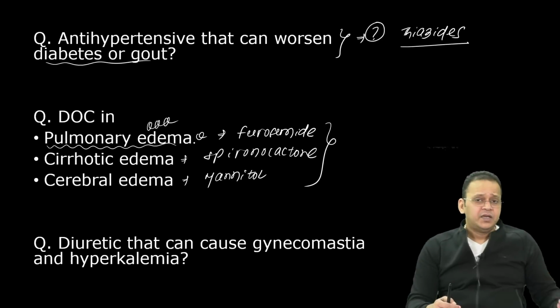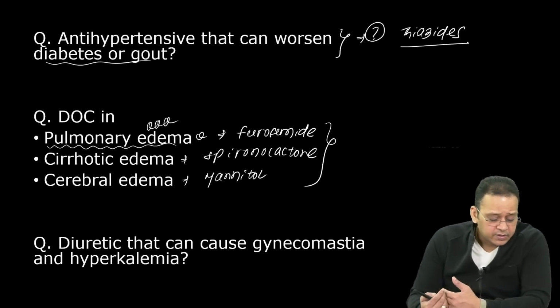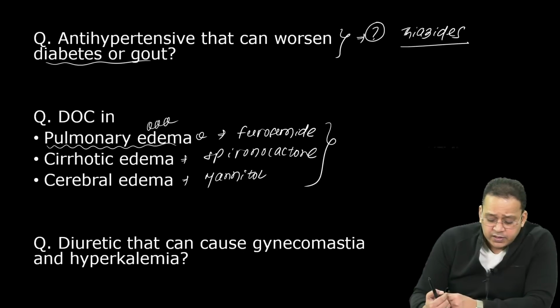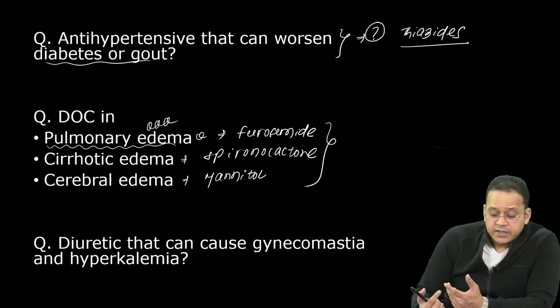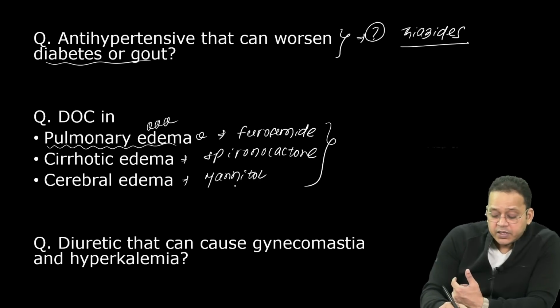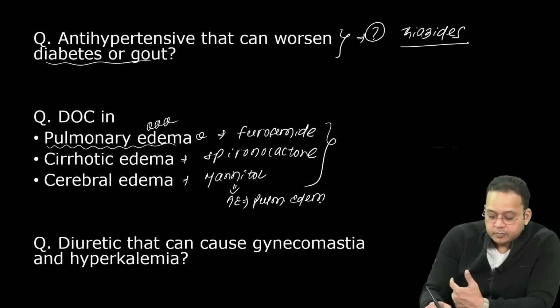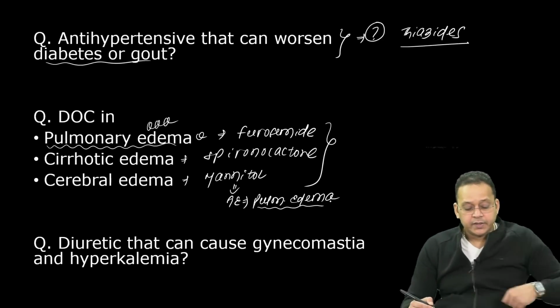Pulmonary edema पे क्यों पूछते हैं? Because MI common है, right? Diuretic. अच्छा, then they ask you which diuretic can cause pulmonary edema. इसका एक साइड इफेक्ट है. Mannitol can itself cause pulmonary edema. Mannitol can itself cause pulmonary edema, right?